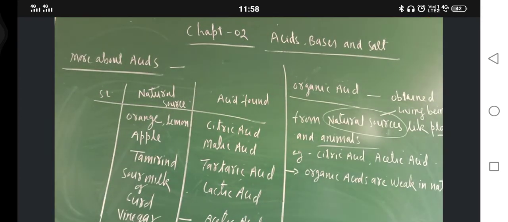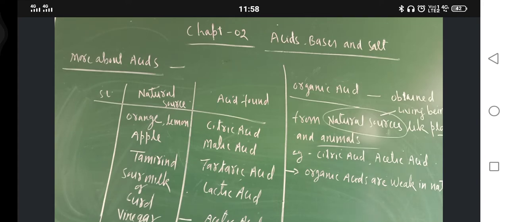Actually, their dissociation is very, very less. Always remember, the strength of an acid is judged on the basis of the amount of H positive ion that it furnishes when it is dissolved in water. So organic acids are weak in nature.